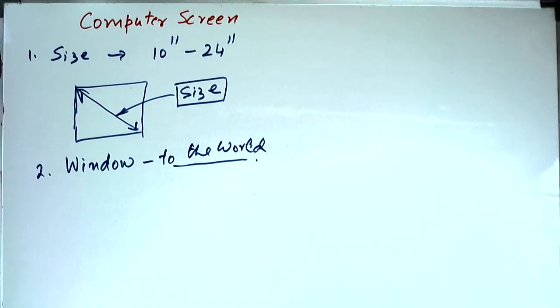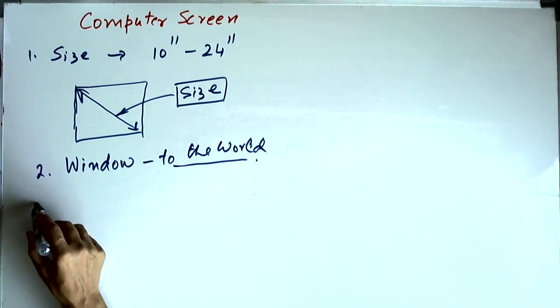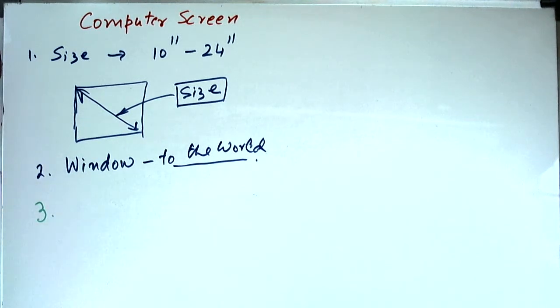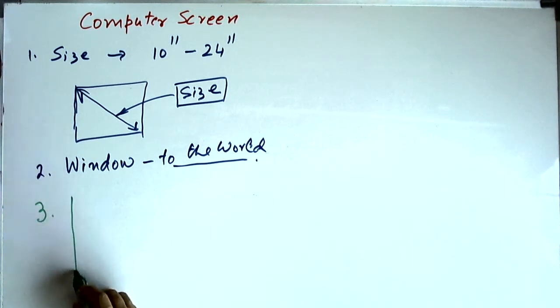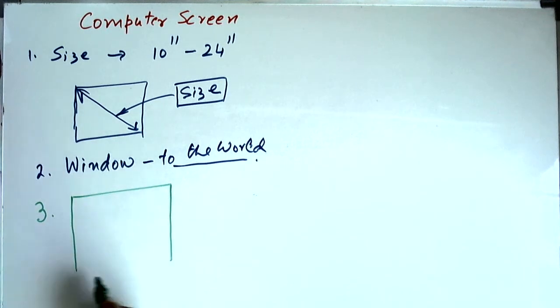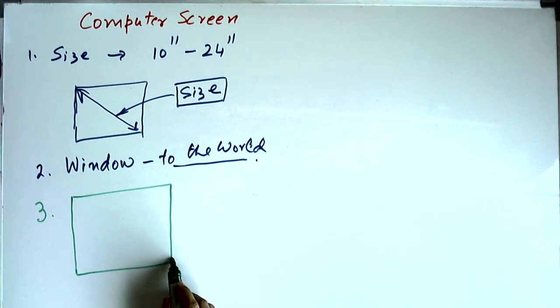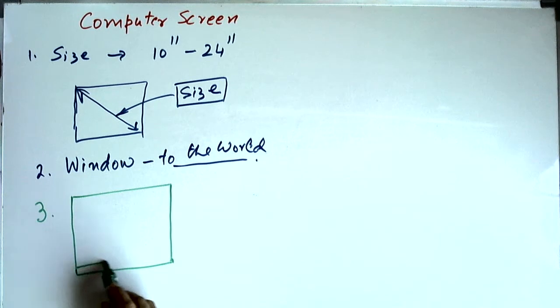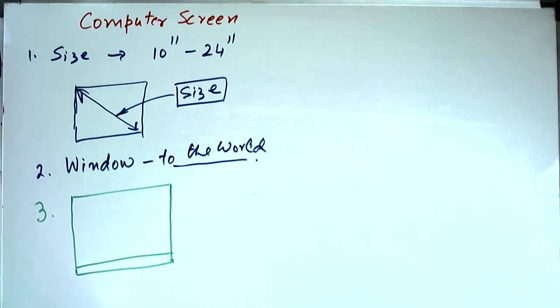Now, you have already learned how to start the computer. Once you start the computer, then what happens? You will get the screen, and there will be two things in the screen. There will be a bar. This is called a bar.